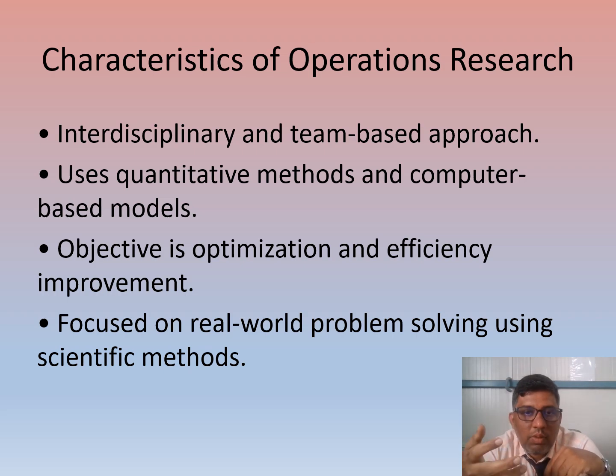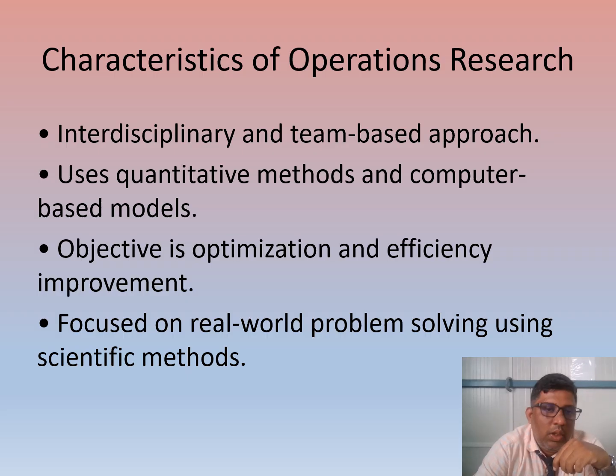Coming to the next one: the objective is optimization and efficiency improvement. At the end, the output is what we have to optimize. We have to get the optimal solution, and as we get the optimal solution, obviously we will get good efficiency in our output. This is the main concentrated property. The next one is that it focuses on real-world problems by utilizing scientific methods.